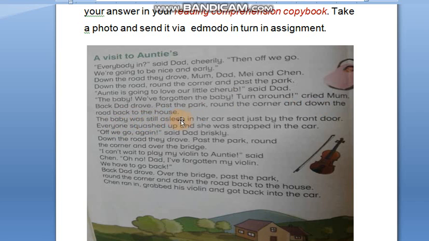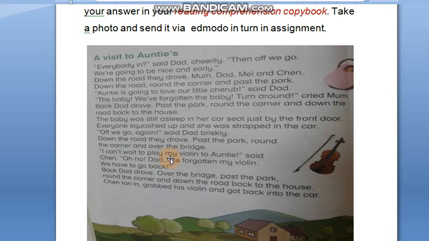Back Dad drove past the park, round the corner, and down the road back to the house. The baby was still asleep in her car seat by the front door. Everyone squashed up, and she was trapped. So squash is a verb, and it is a past tense. Why? Because we add ed. Even though this one, what is the rule? You need to double the consonant before you add ed if it is one syllable. So in the car. Off we go again, said Dad briskly. Down the road they drove, past the park, round the corner and over the bridge.